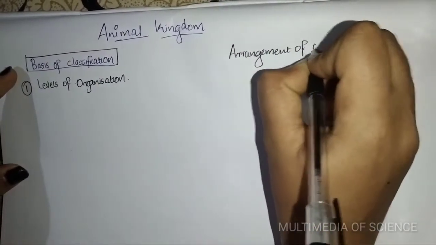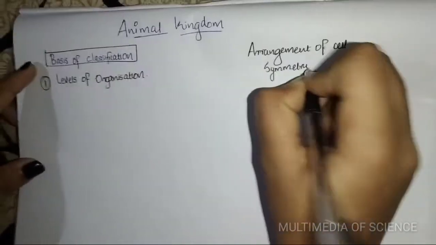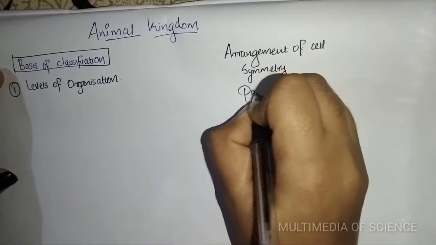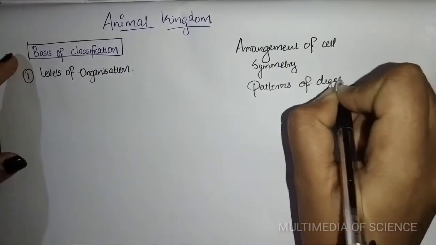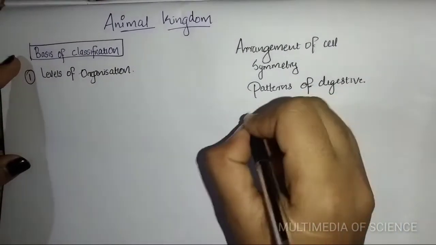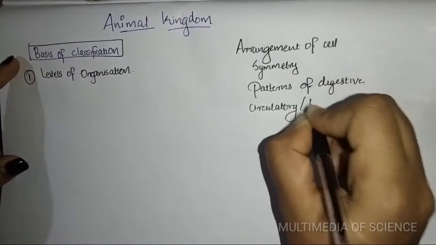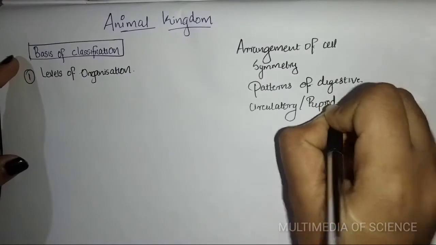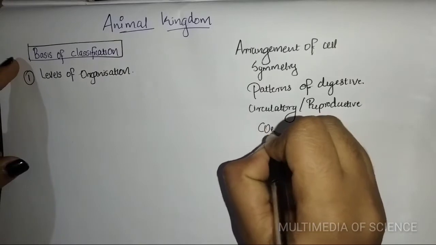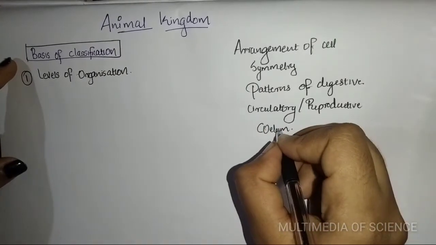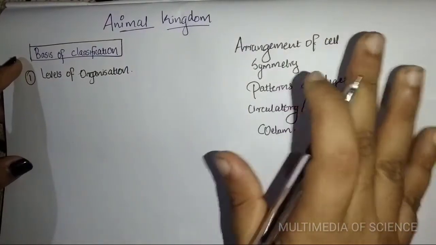Arrangement of cells. Next is symmetry, the body symmetry. Then patterns of digestive system. Then circulatory or reproductive systems. And next is the nature of coelom. Clear? These five are under the basis of classification.